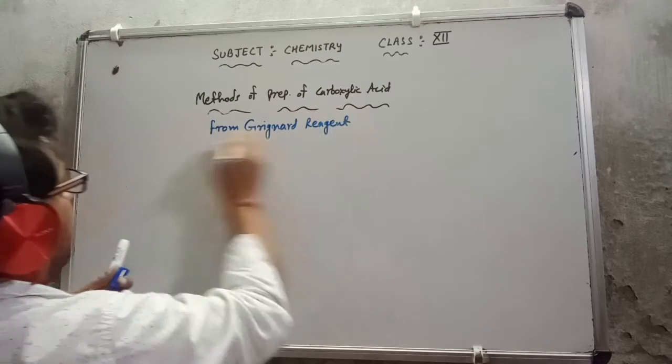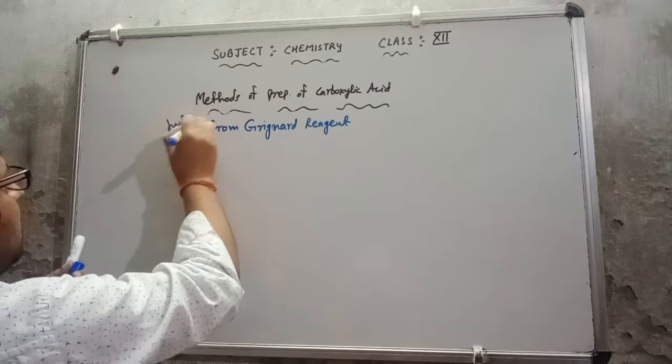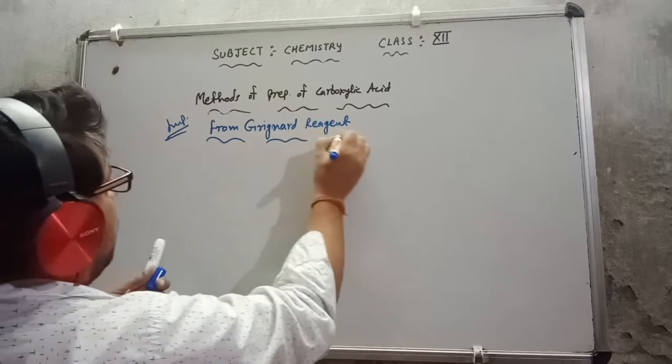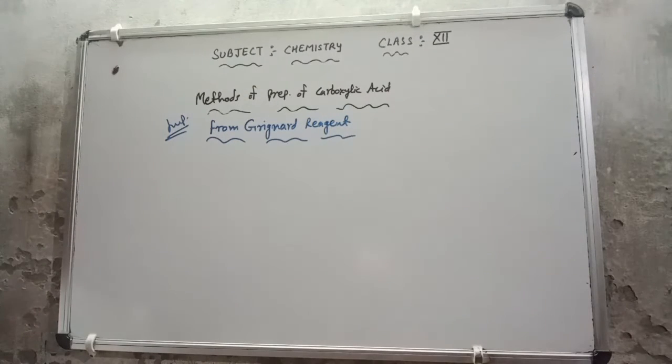This is a very important reaction. The reason is that the carboxylic acid we get in this reaction will be in ascending series. That means the carboxylic acid we are getting will have one more carbon than the Grignard reagent we have taken. So this is the ascending series.